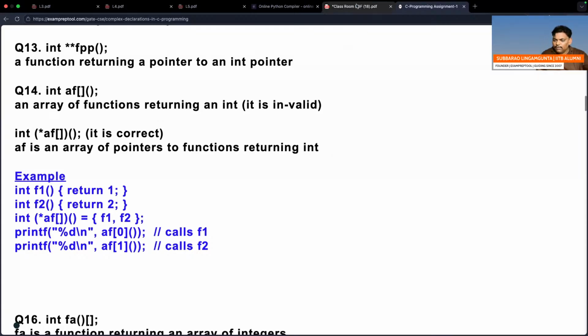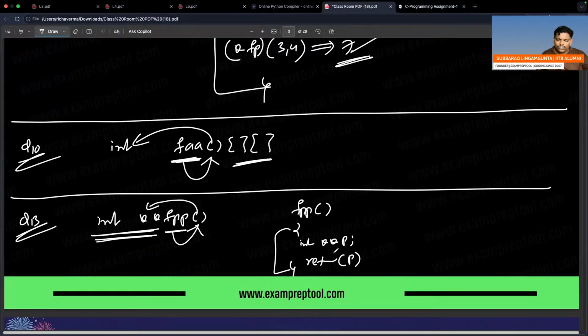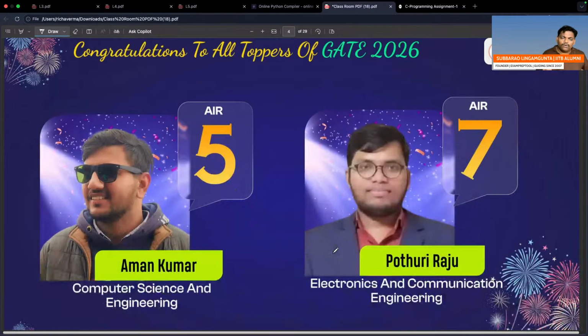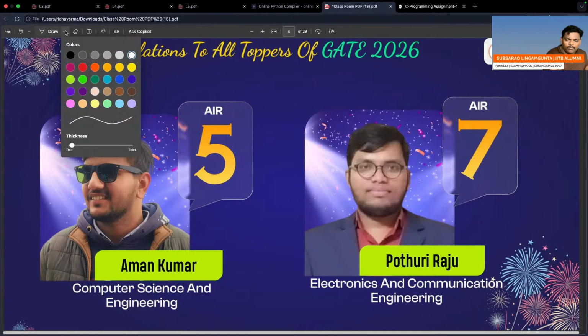I think that number also, let me write: question number 14. Don't get confused with question number 14. Some may be confused. Whichever is confusing you, write it down. You can ask me, I will explain once again. That is not a big deal. You can ask in the group also. That is the purpose I created a group.